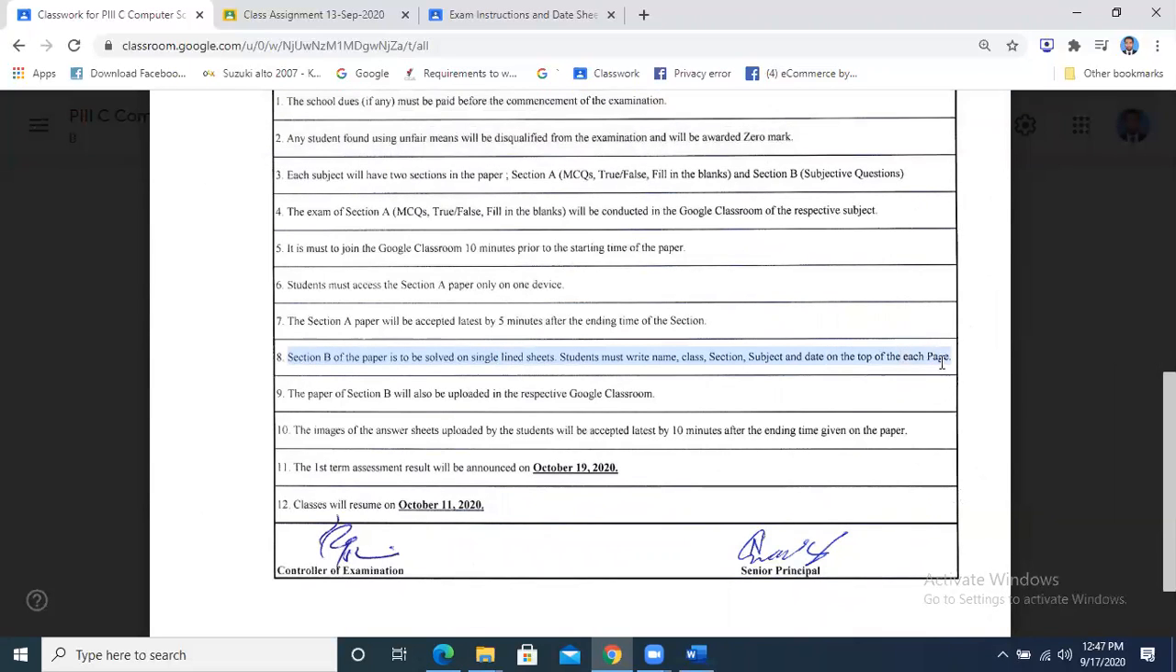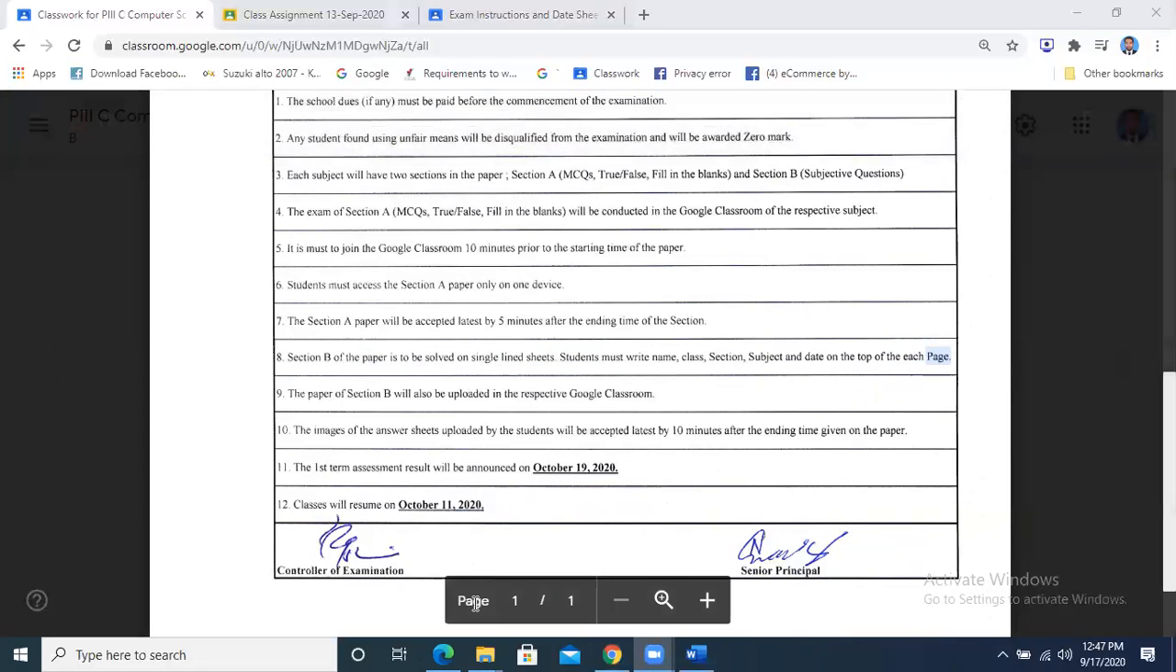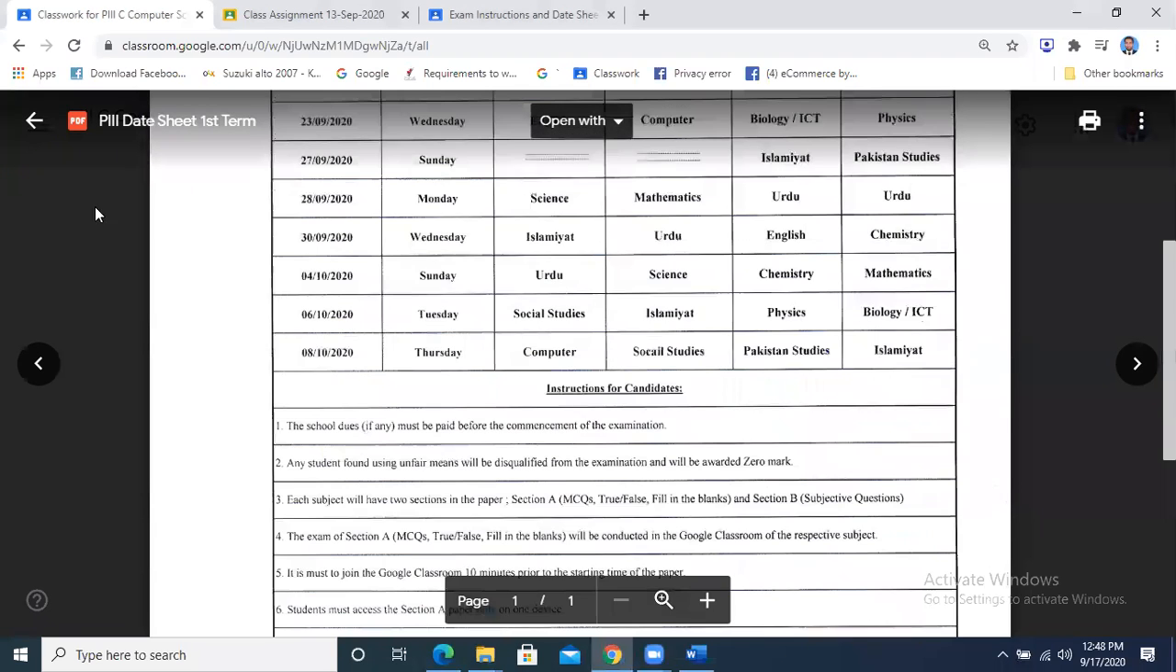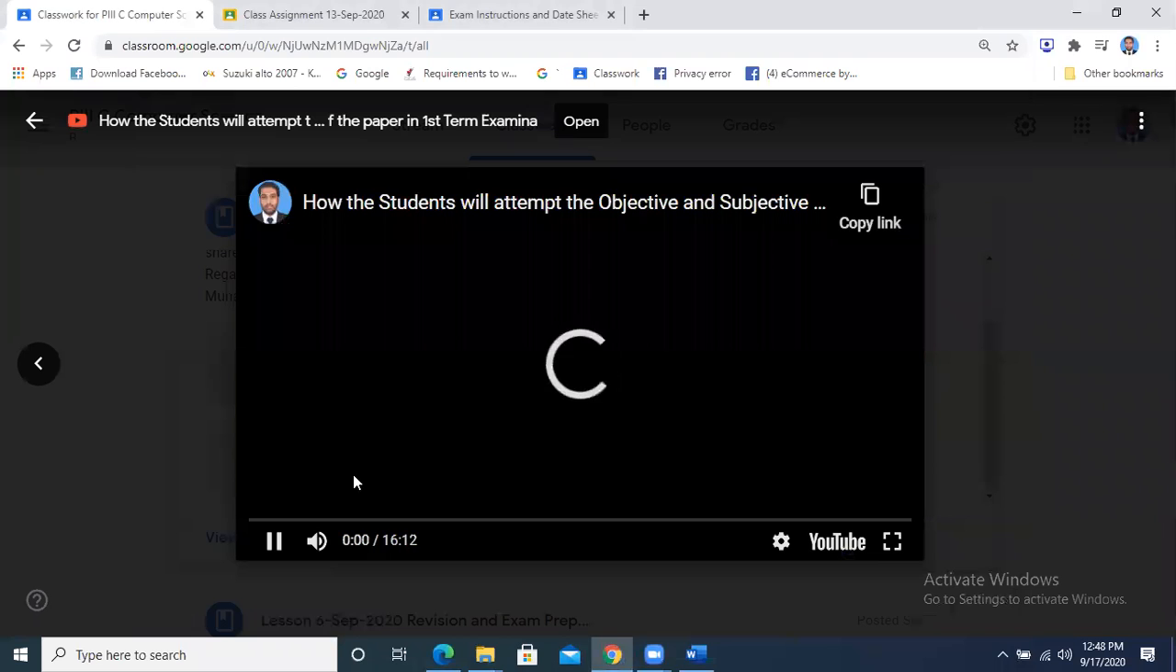In Section B, you are going to write the answers on paper. You will take images and submit those images through the Google Classroom. I have explained the method for both, using a cell phone or using a laptop, and this video is also attached with this post. The paper of Section B will also be uploaded within the respective Google Classroom, and the margin time is 10 minutes after the completion of the paper. You have to submit within the due time, and this is the video that I have shared with you. You can go through it anytime.